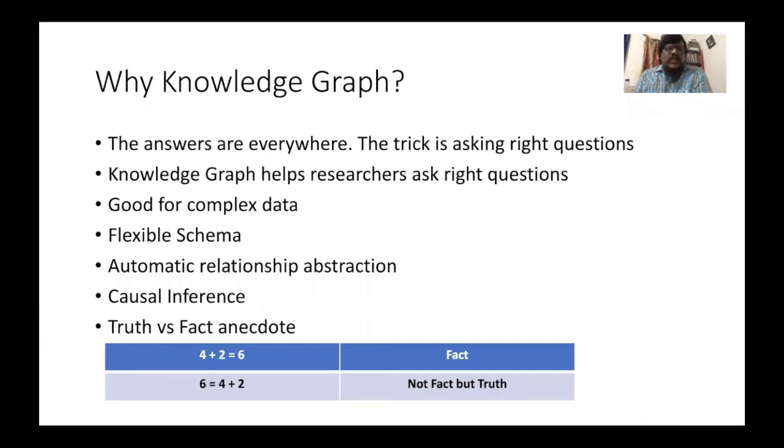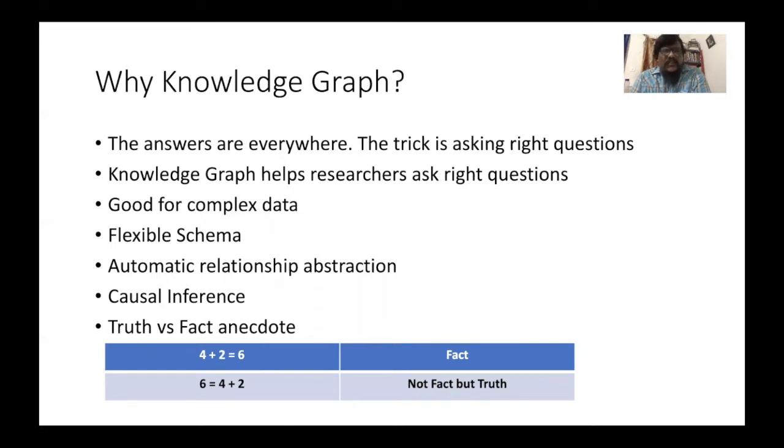So today we will talk about building a behavioral knowledge graph using eBPF's observability capabilities. Why knowledge graph? Because with the proliferation of data and compute power, the answers are everywhere. The trick is asking the right questions.